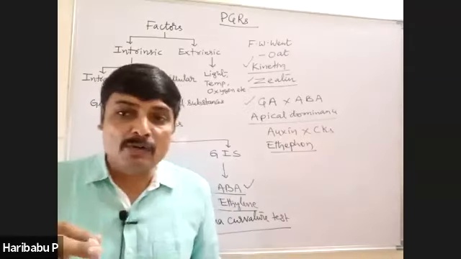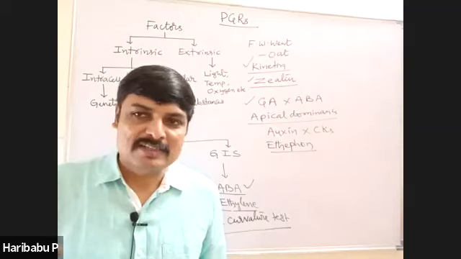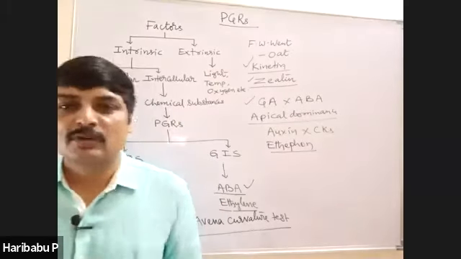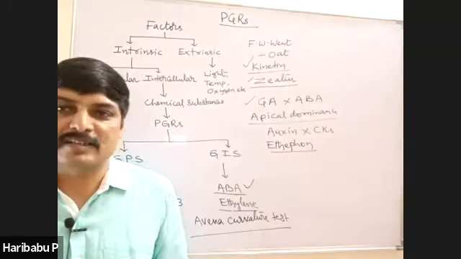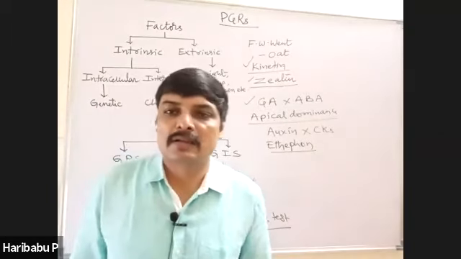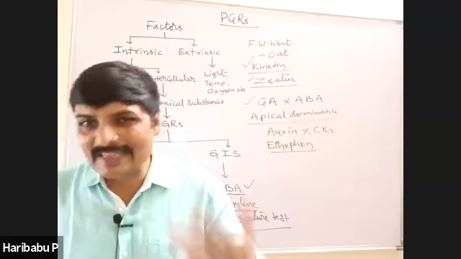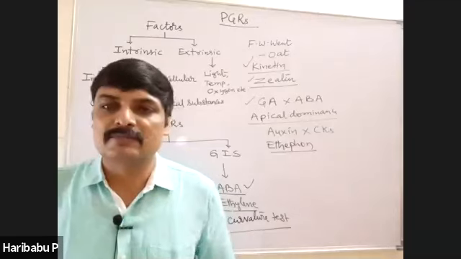Which hormones delay senescence? Synergistic effect. Two hormones delay the senescence. One is cytokinin, second one is gibberellin. Cytokinins and gibberellins delay the process of senescence.